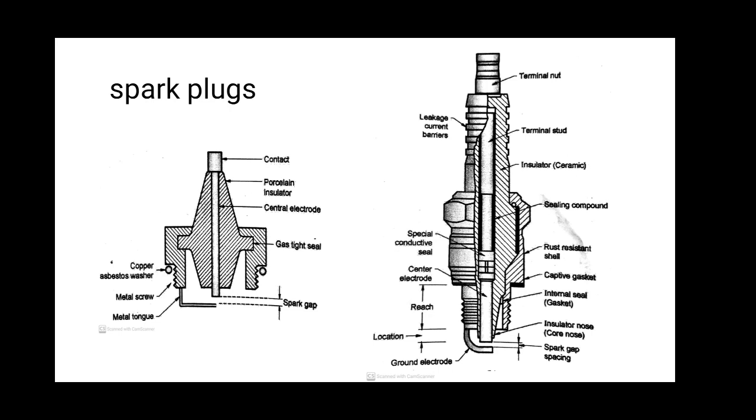Spark plug. The diagram shows the components and parts of the spark plug. The left diagram shows the constructional features of the spark plug.